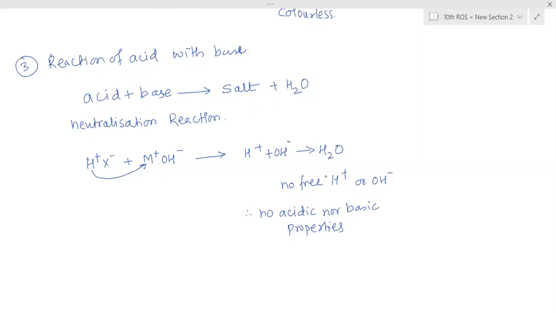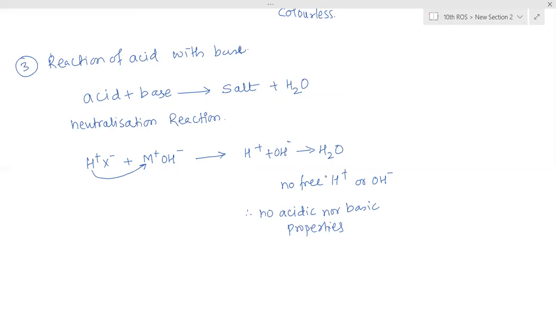Yes, ma'am. But salt will not always be neutral. We cannot say that the salt is always neutral. No, that depends on the strength of the acid and the strength of the base. The formation of H plus ions from the acid combining with OH minus ions of the base to form water is the actual neutralization reaction. Formation of salt is actually not considered neutralization because salts will not always be neutral.